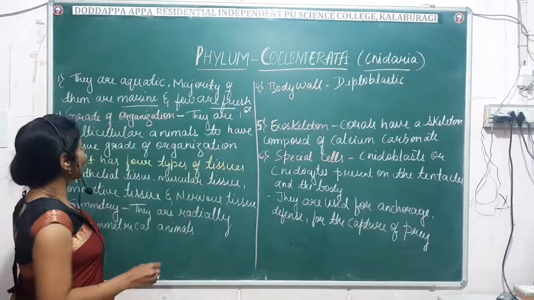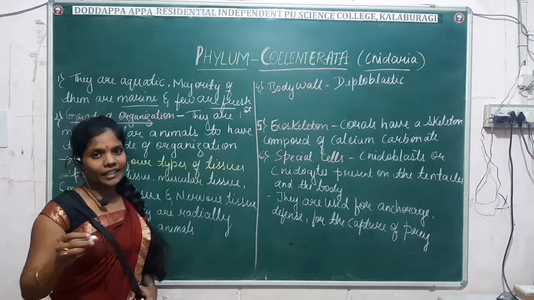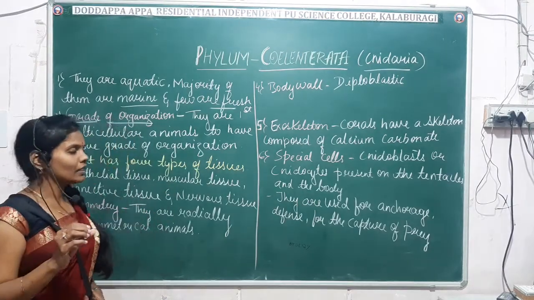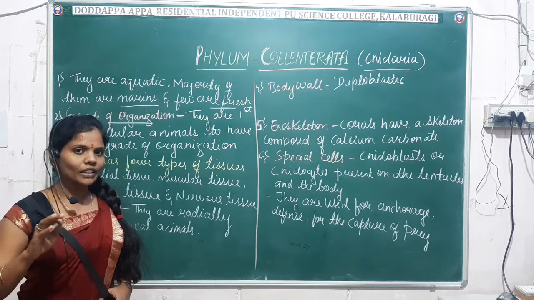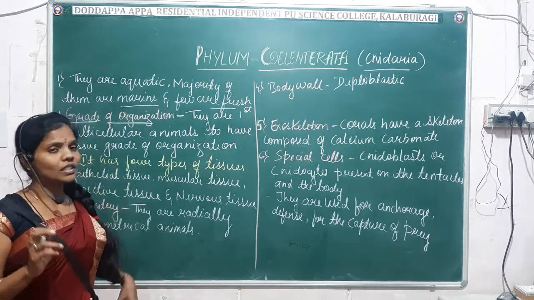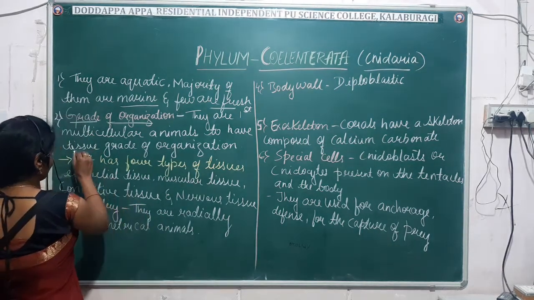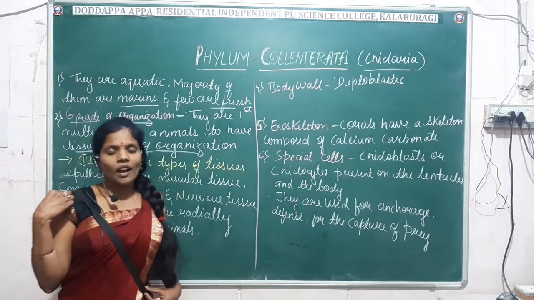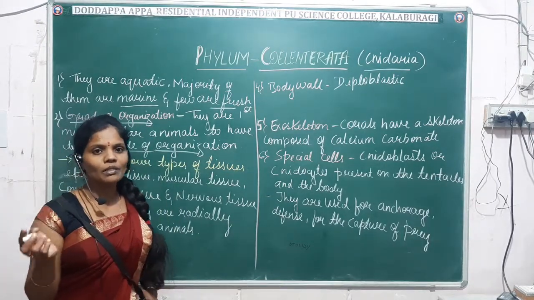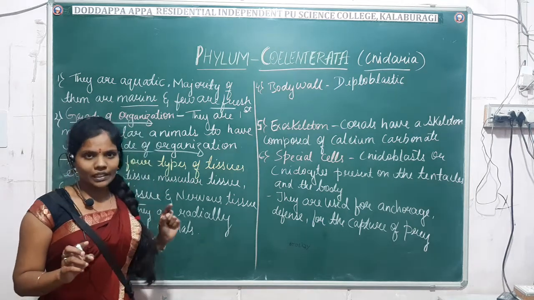Next comes the grade of organization. What type of grade of organization does coelenterate exhibit? You already know the different types of grades of organization, which we have studied in detail. Coelenterates exhibit the tissue grade of organization, and keep in mind these are the first multicellular animals to exhibit the tissue grade of organization.